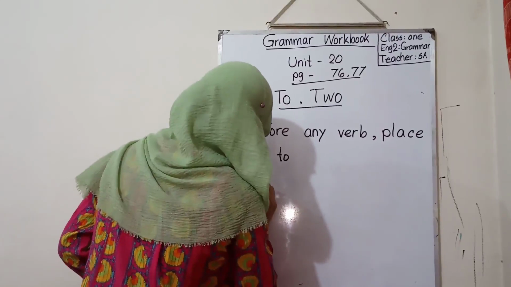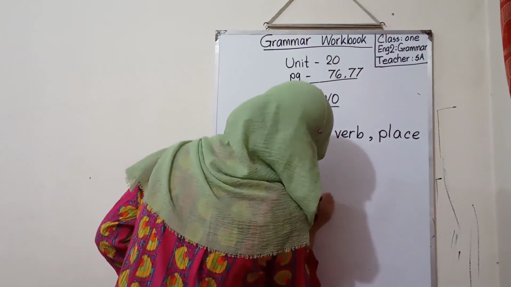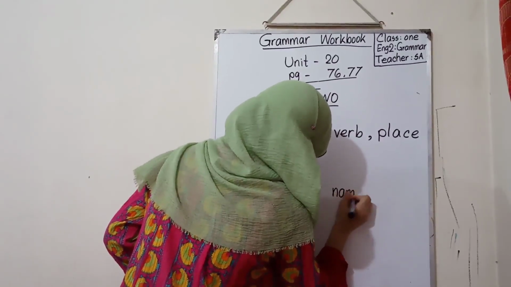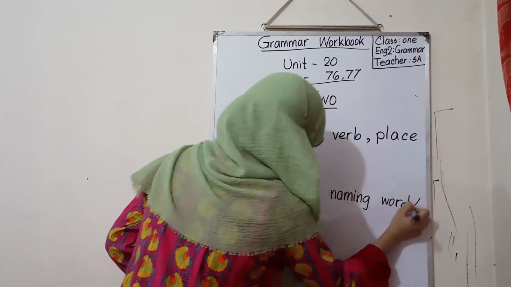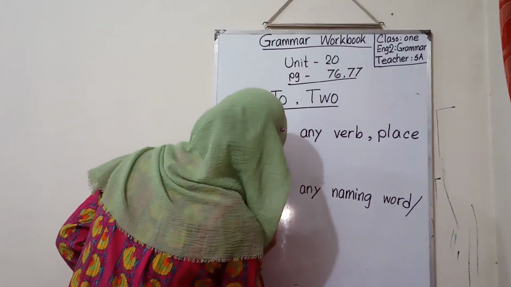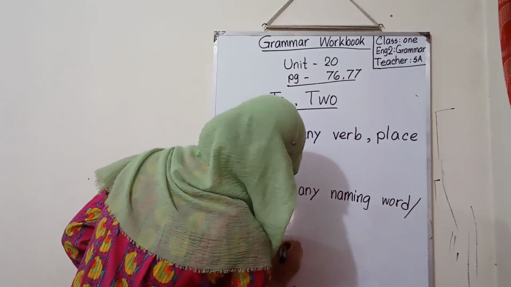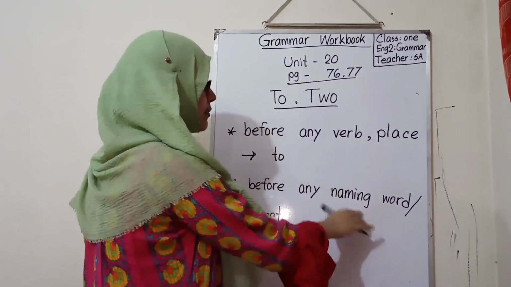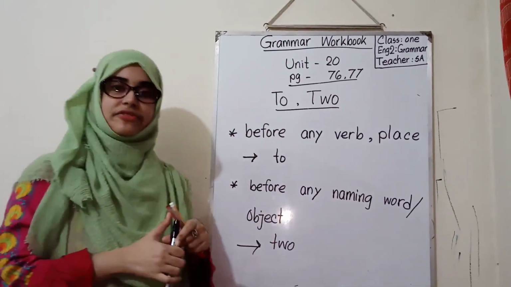And before any naming word or object, we will use two. All are naming words, like a mosque is also a naming word, but it's definitely a place.